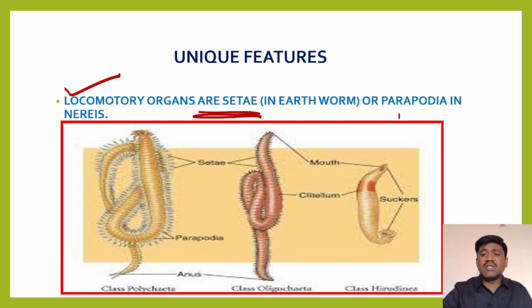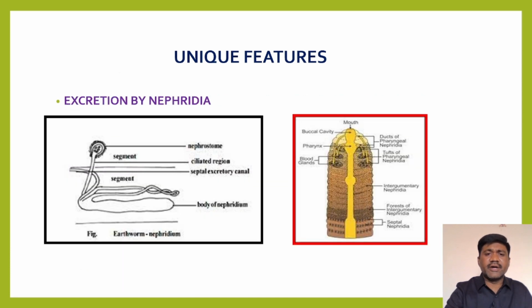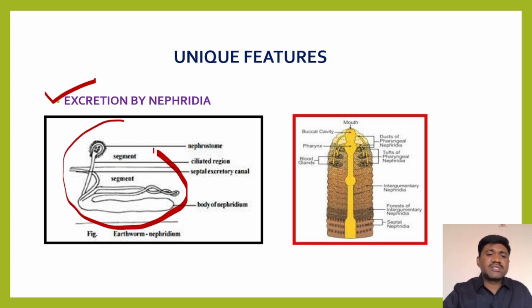Setae are there in the earthworm, and parapodia are also there in Nereis. These are the locomotory organs, right? Excretion is by nephridia. Nephridia means specialized structures are there for excretion, which are called nephridia.